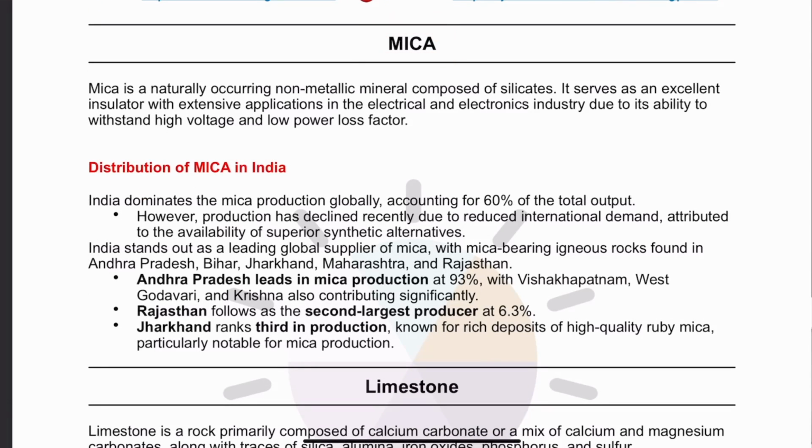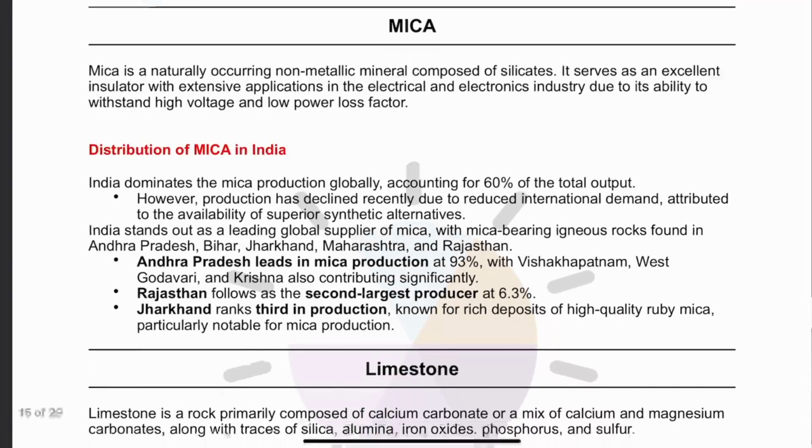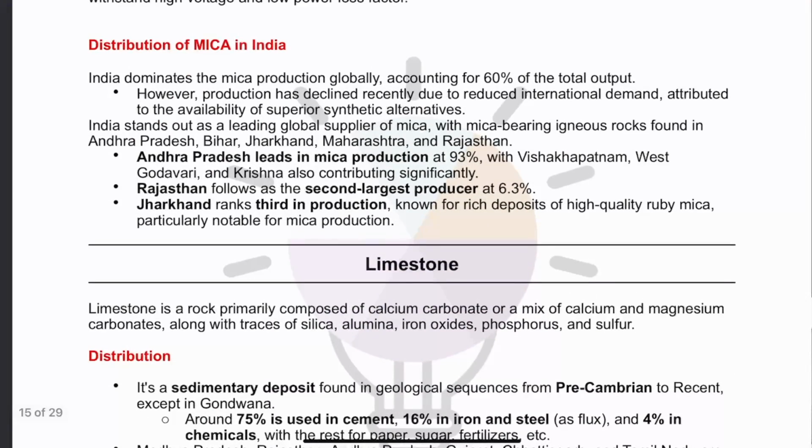Then mica. Now, mica is a non-metallic mineral. And mica is used for its insulating properties. It can withstand high voltage shocks. And in the context of mica, India actually dominates mica production, and 60% of total output of mica is produced by India. Now, major producers of mica in India.